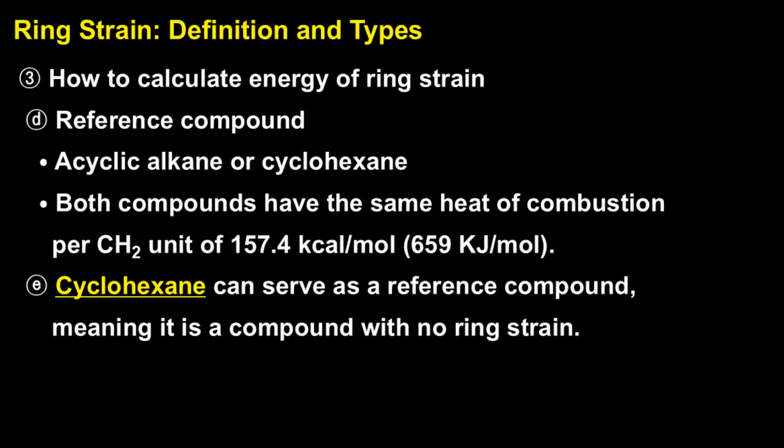To figure out how much ring strain a molecule has, we compare it to reference compounds that don't have any strain. We usually use acyclic alkanes or cyclohexane for this, since both have a heat of combustion per CH2 unit of 157.4 kilocalories per mole, or 659 kilojoules per mole. Cyclohexane works especially well as a baseline because it's basically free of ring strain, so it gives us a clean comparison. If a cyclic compound has a higher heat of combustion per CH2 unit, that tells us there's extra energy stored in the molecule, which means it's under strain from unfavorable distortions in its structure.